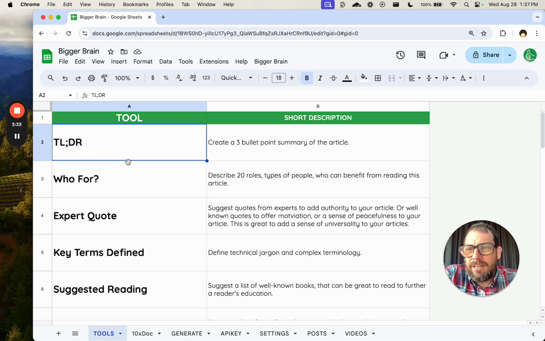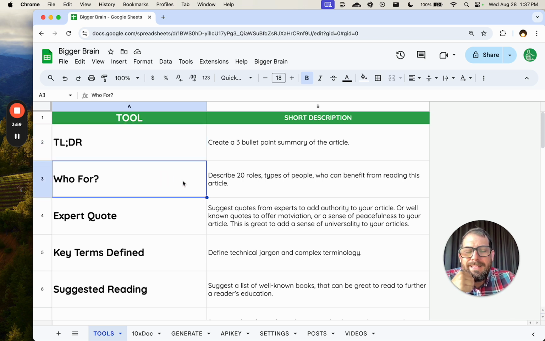You'll see. So the first tool, TLDR, just creates a 3 bullet point summary of the article. It's very specific that it's very small. This is not an actual summary of the article. It's just 3 bullet points. Very simple. This could be used at the beginning, obviously, of an article, but I like to put this at the end as well and say, here's the refresher of what we learned today.